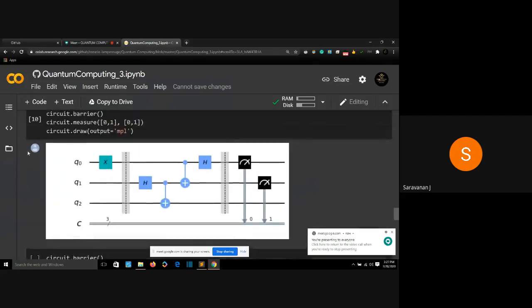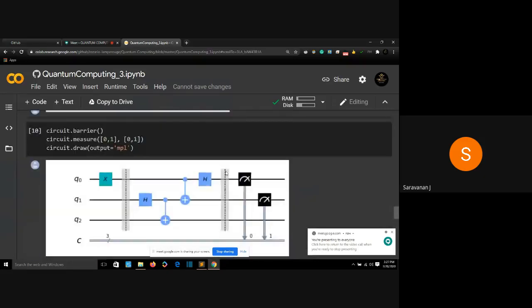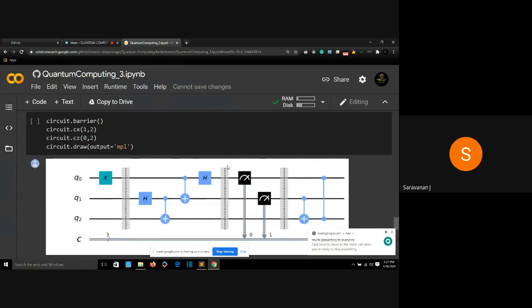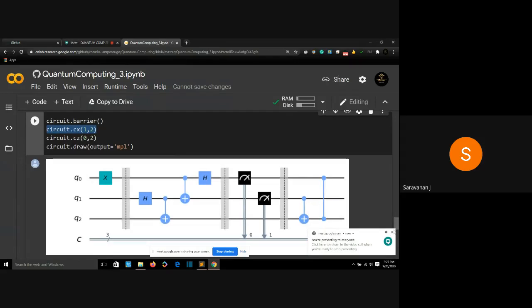So that's it. We are more or less done with our algorithm. Now we need to transfer the information we got to Bob. I'll make another barrier. Then what I'm doing is control X 1, 2. I'm entangling my 1 and 2 again, because I measured information from my first qubit. So the first qubit is measured now, and I'm entangling my first qubit, Eve, with Bob.